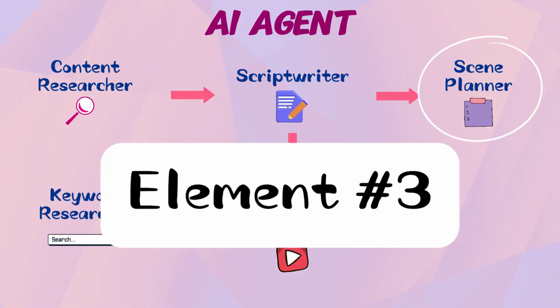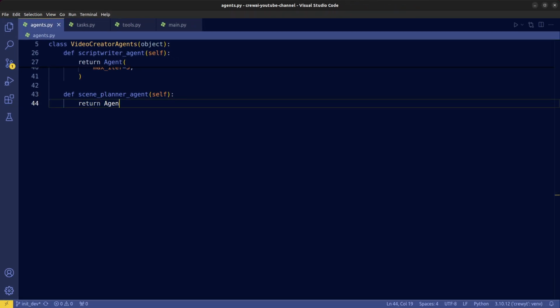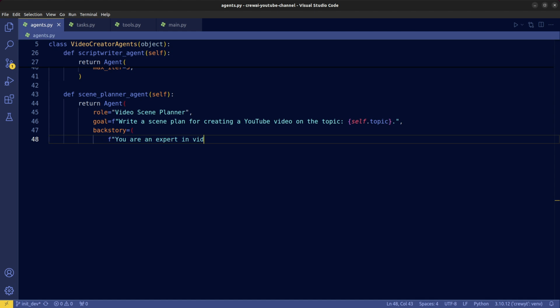Alright, let's move on to the next piece in the puzzle. The third element in this AI system, scene planning. We set the role as video scene planner, and the goal is to focus on designing the scenes for our video on the given topic. For the backstory, we set the LLM to be an expert in scene planning and be explicit that we want a scene plan that is interesting enough to retain viewers' attention.